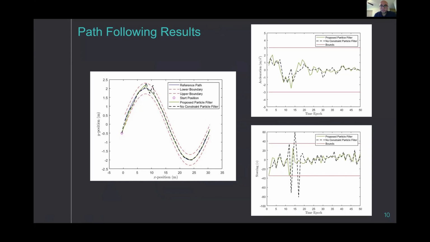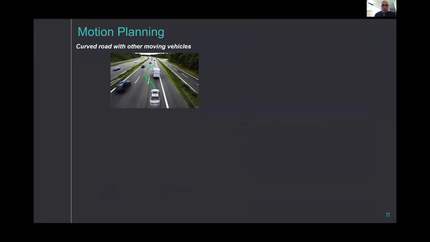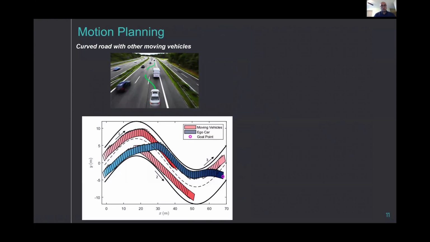Further, we also considered recently a motion planning problem, which is about setting a goal position where there is no reference path for the car to get to that position, and it needs to obtain a feasible path without any collisions with other obstacles. For this scenario, we considered a curved road with a dynamic environment where the other obstacles are also moving.